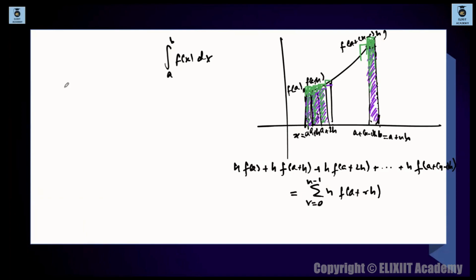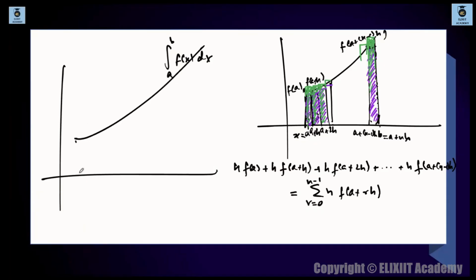Suppose this is not visible from here because I have used two different colors, so you can see it when I draw a fresh graph. This is A, this is B. You have one strip like this, the second strip like this. These strips are very, very small. Likewise, A plus h, A plus 2h, and so on. The last one is basically A plus nh.